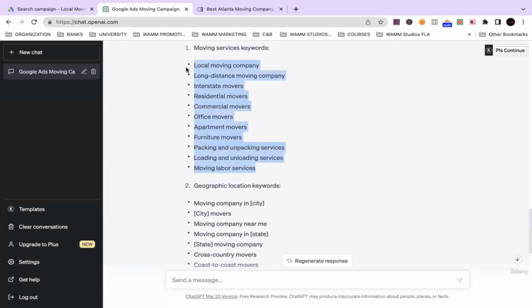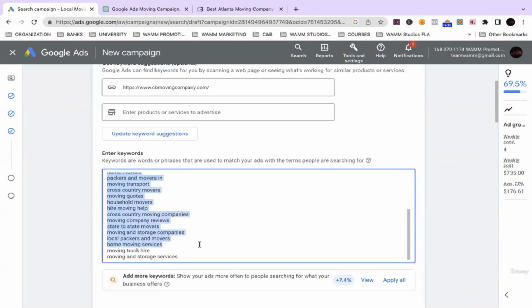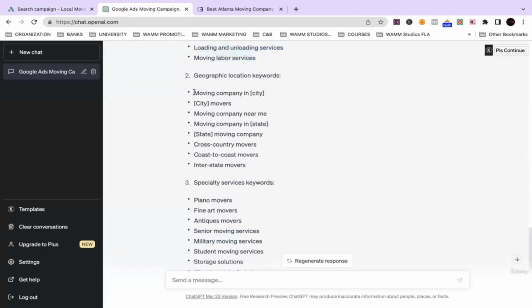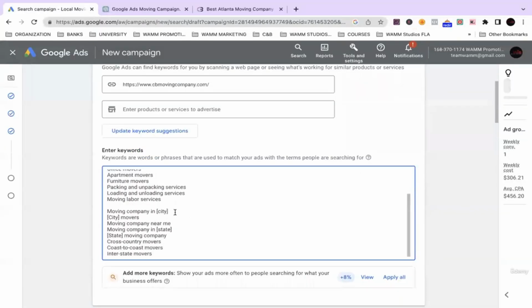Great information. So just for this particular ad or this particular course, I'm going to use these keywords that they just generated. All right. And then also I'm going to grab these. All right. And then I'm going to add the word destined.